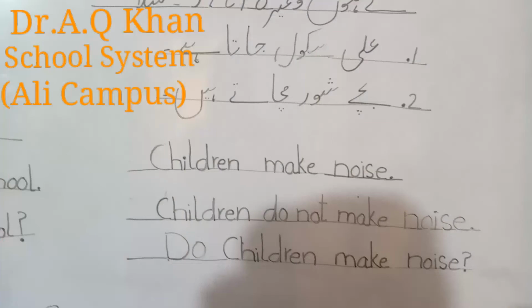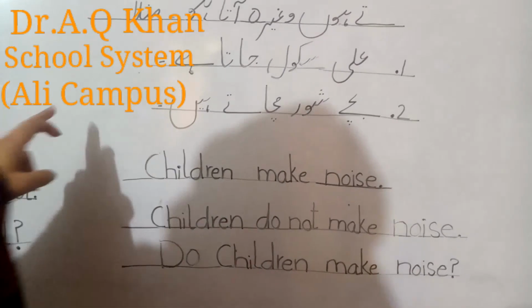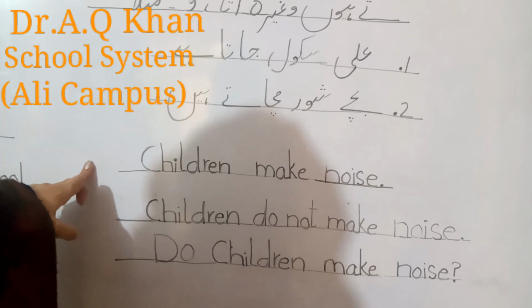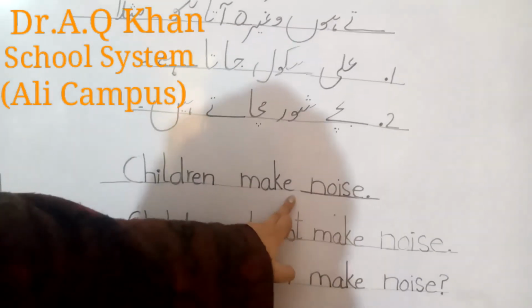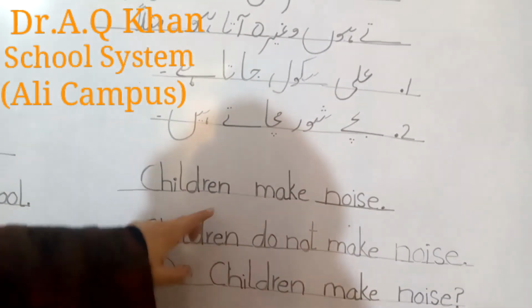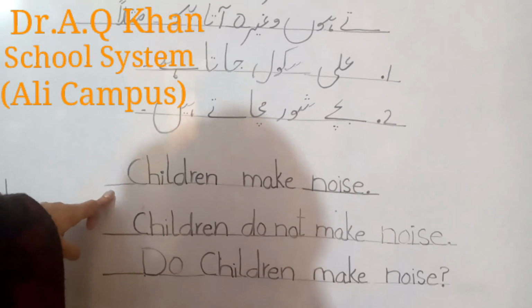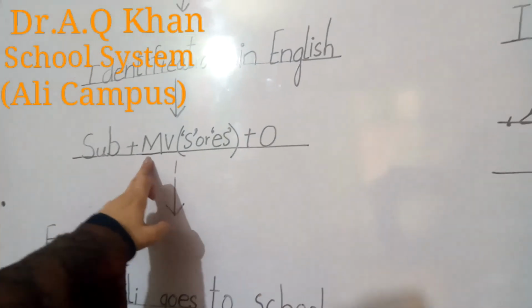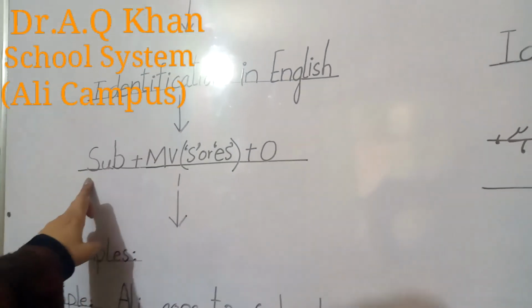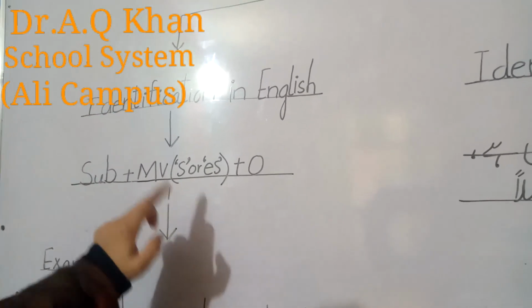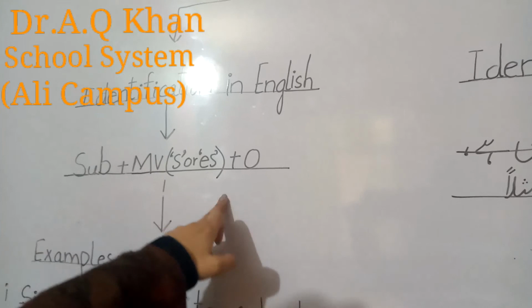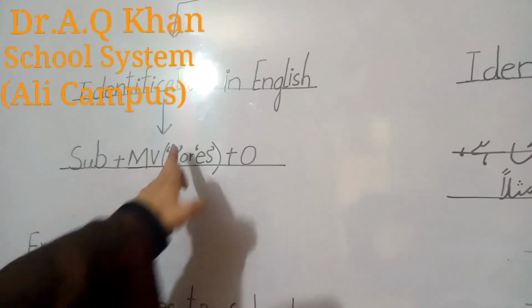Our second example is बच्चे शोर मचाते हैं. Its simple sentence would be: children make noise. Here we have not added s or es with our main verb because children is a plural subject or plural noun. I have told you earlier that in the simple sentence structure we add s or es with the main verb on the basis of the subject. If the subject is singular, we will put s or es with the main verb, meaning with the first form of the verb. If our subject is plural, we will not put s or es.